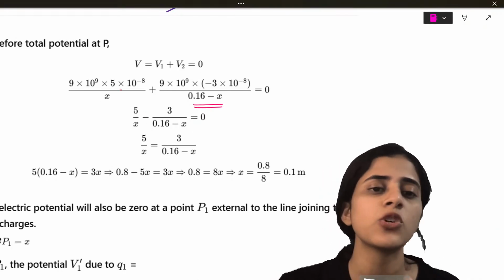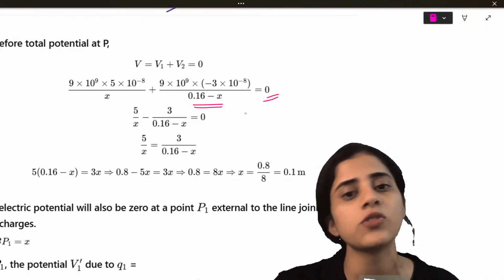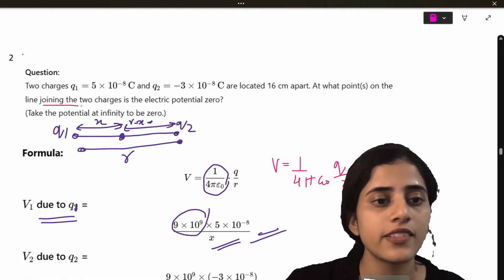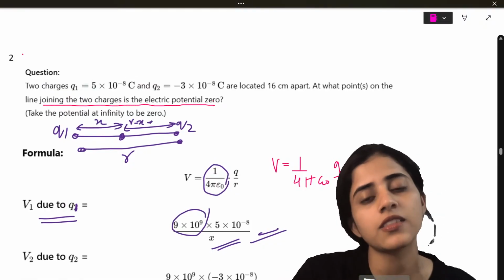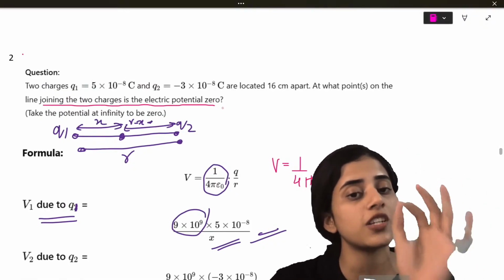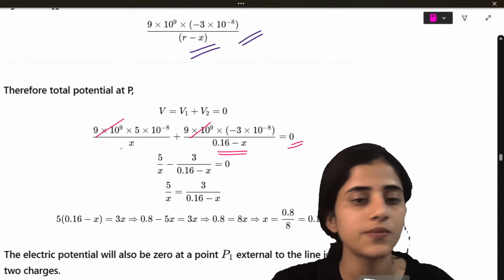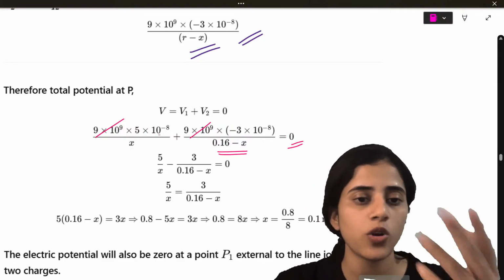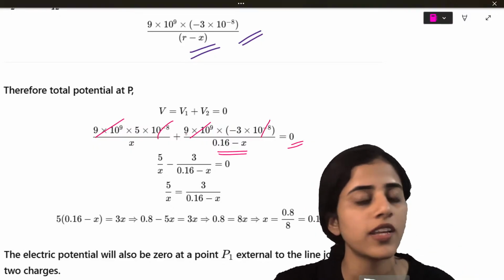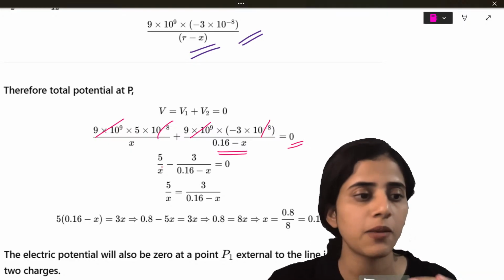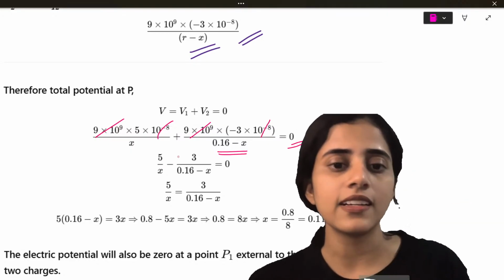The common terms you can eliminate. Why? Because it is equal to 0. Why is it equal to 0? In the question they say the point where the electric potential is 0. So because this is 0, I can equate these to the other side. 10 raised to minus 8 is also there on both sides, so I can cancel that. So what remains? 5 by X minus 3